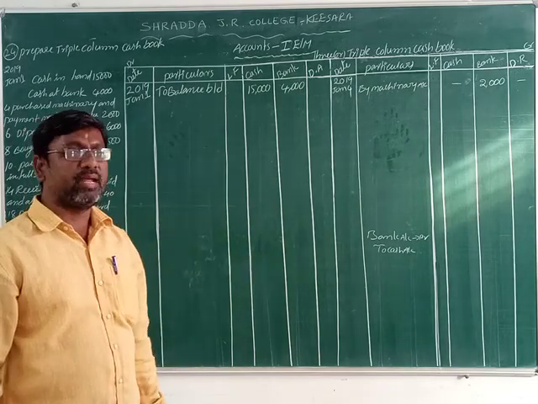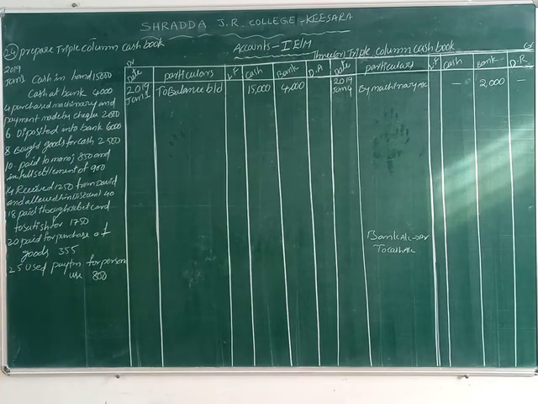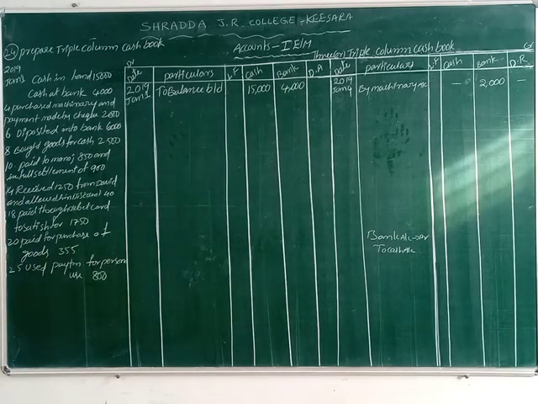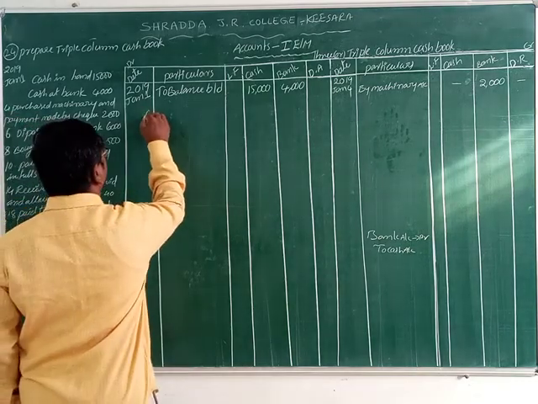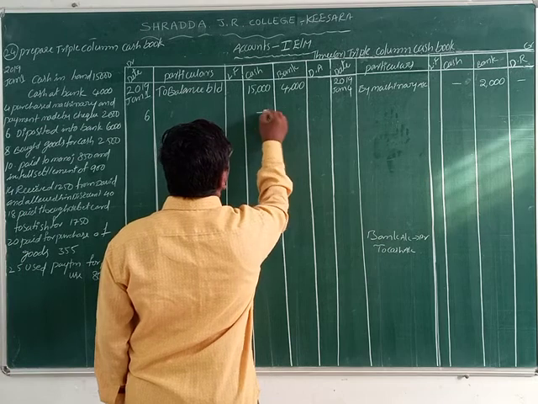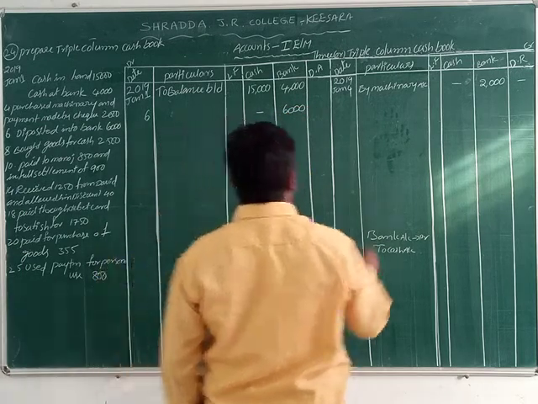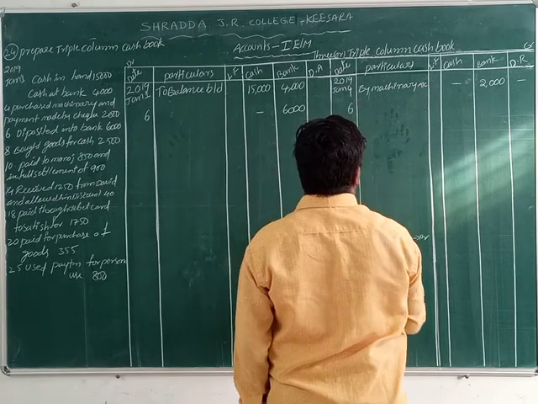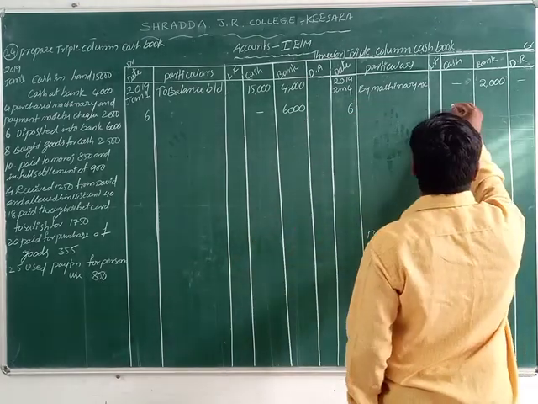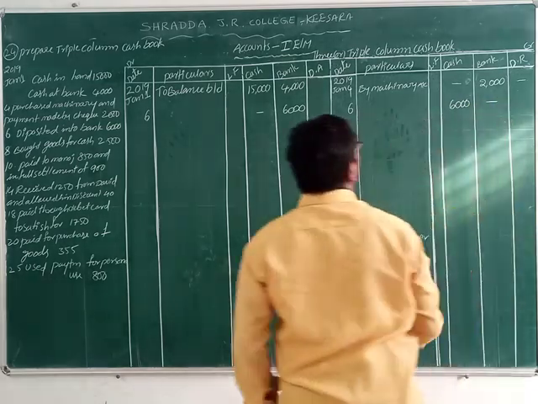So bank shows debit, cash shows credit. That's why bank we record on the debit side, cash on the credit side. What is the date? 6th date. How much amount? 6,000 rupees in the bank column. On the same date, we record on the credit side in the cash column 6,000 rupees. Here is nil.